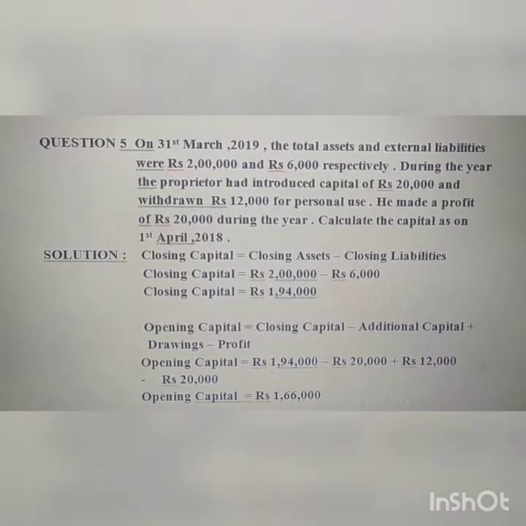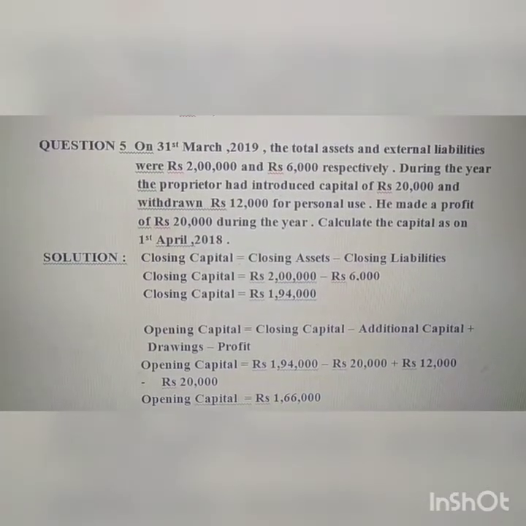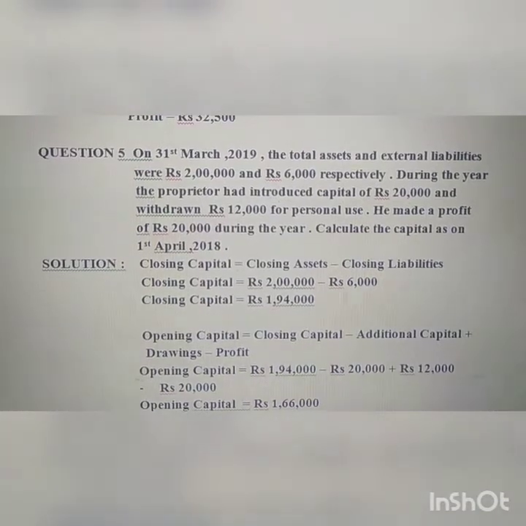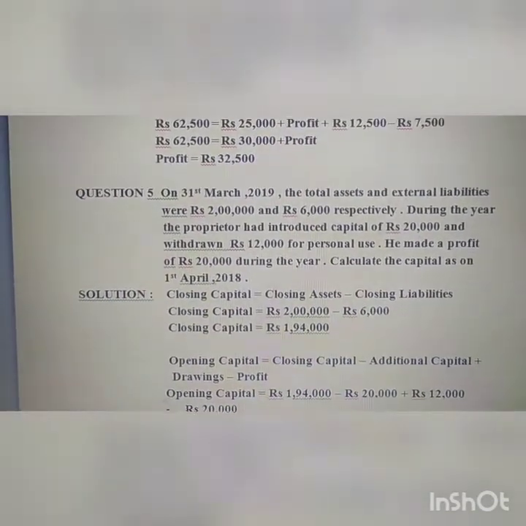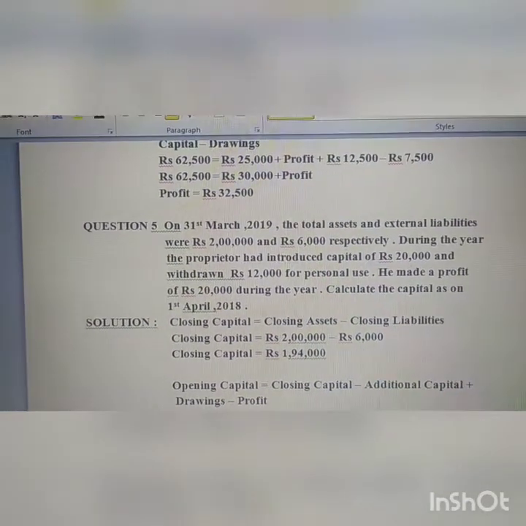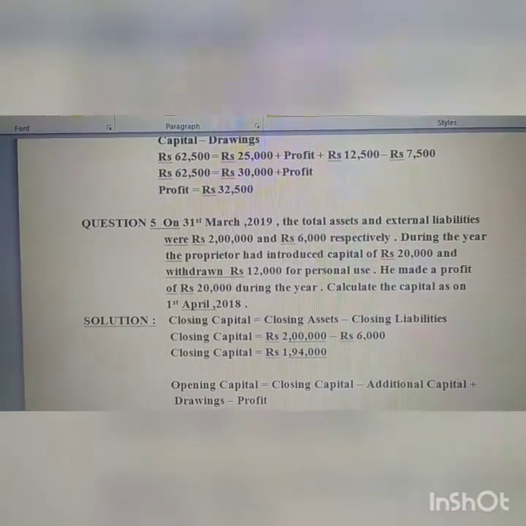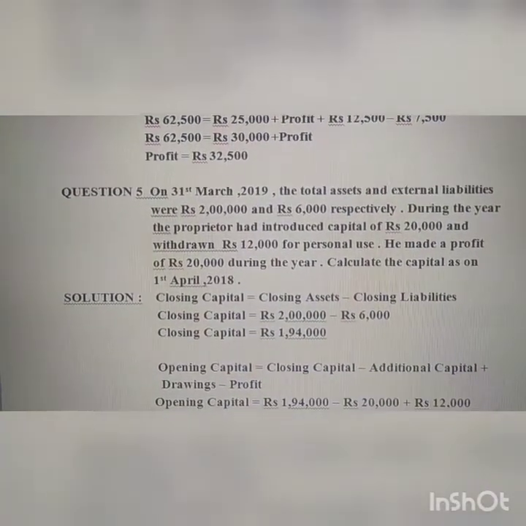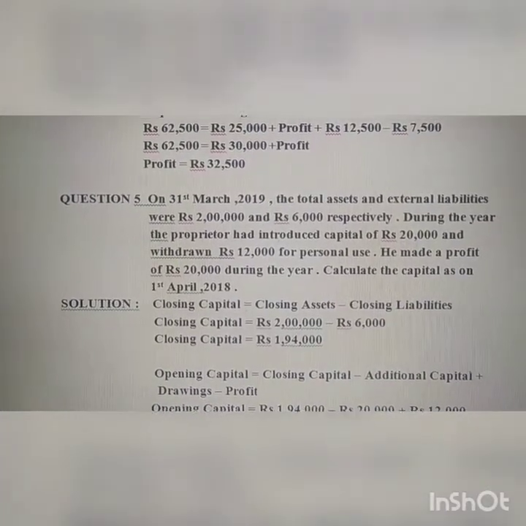He made a profit of rupees 20,000 during the year. Calculate the capital as on 1st April 2018. 1st April 2018 means we need to calculate opening capital. As you know, as per financial year, it starts from 1st April and ends on 31st March. So we need to calculate opening capital here.